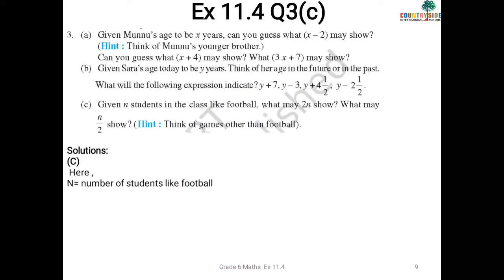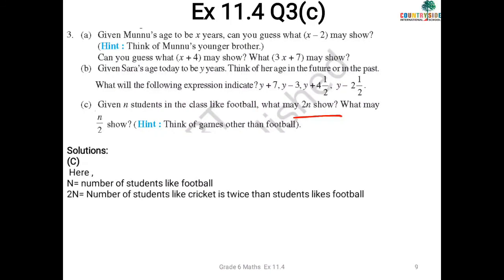Okay, so now let's start the question. n represents the number of students who like football. So what does 2n represent? You can take any game that you want. So here I have taken 2n, that means the number of students who like cricket is twice. Why twice? Because it is 2n compared to football. Okay, very simple. Now n by 2 means what?